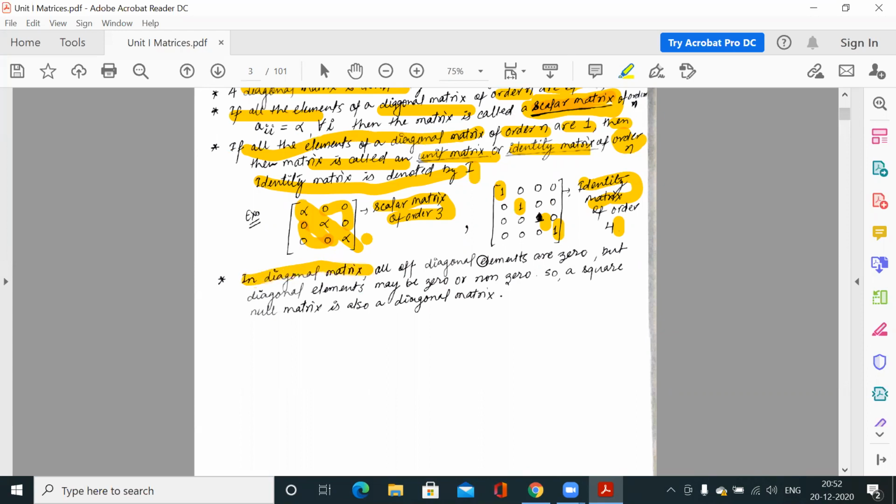So in a diagonal matrix, all the diagonal elements are 0.